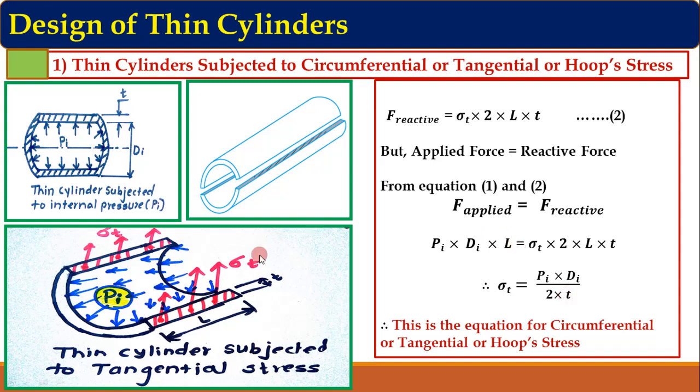So the basic idea behind this derivation is this: applied force is always equal to reactive force. Applied force we have calculated from internal pressure, and reactive force we have calculated from the tangential stress, and its magnitude, or equation, is this one. So by equating, we can get the equation for tangential or circumferential stress.